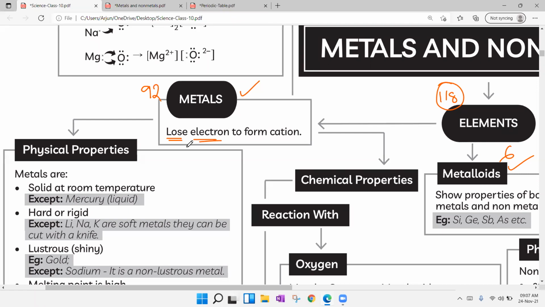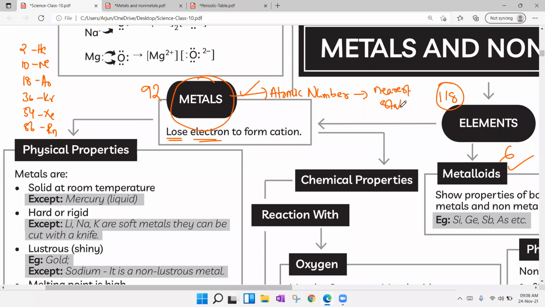Why? Because to become stable, the stability numbers we have are atomic numbers 2, 10, 18, 36, 54, 86: helium 2, neon 10, argon 18, krypton 36, xenon 54, radon 86. These are all stability elements. We need to compare the atomic number of the metal or non-metal, whatever it may be, with the nearest stability element.